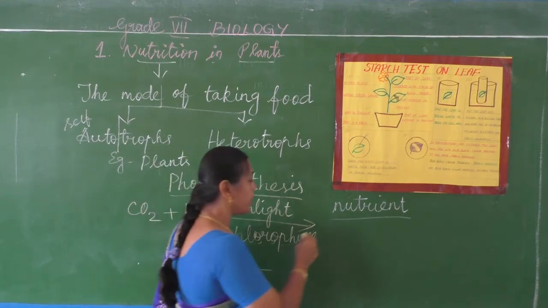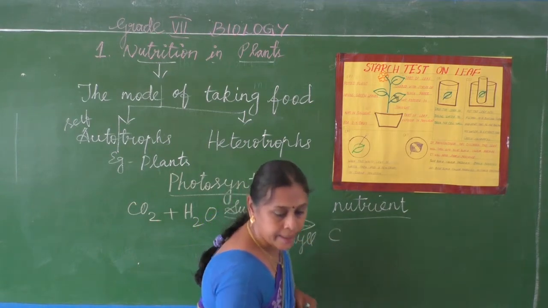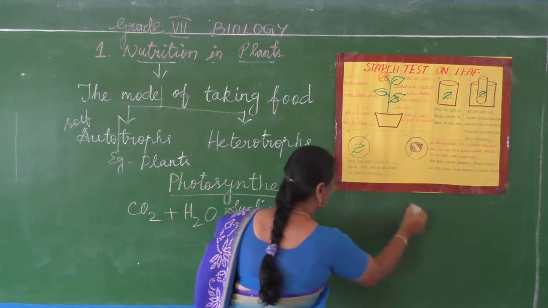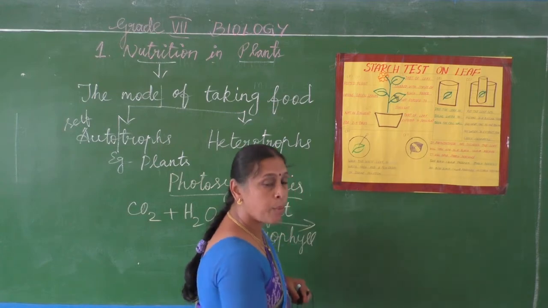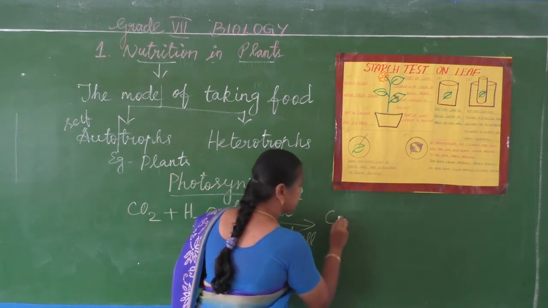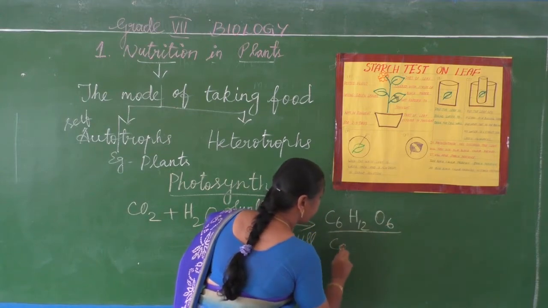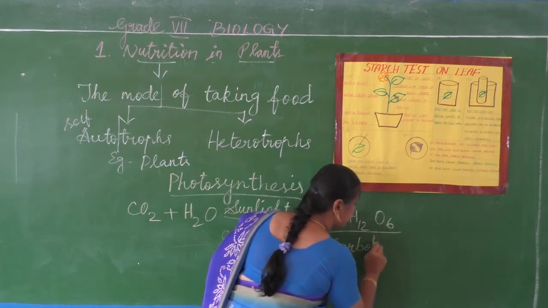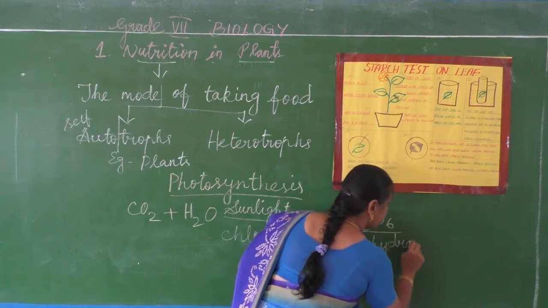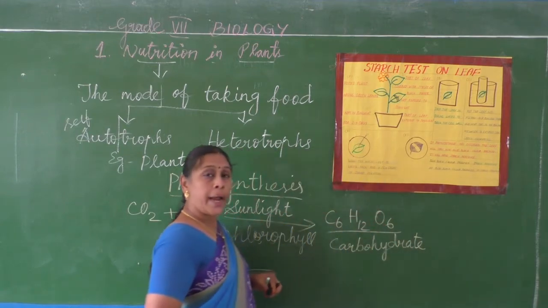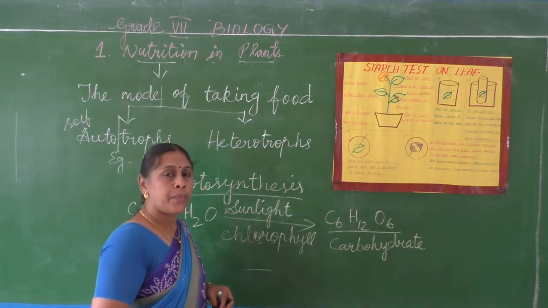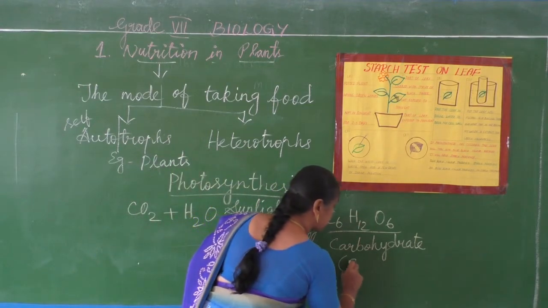What is that food? Carbohydrate. The molecular formula of carbohydrate is C6H12O6. It is nothing but carbohydrate. This carbohydrate is then stored as starch.